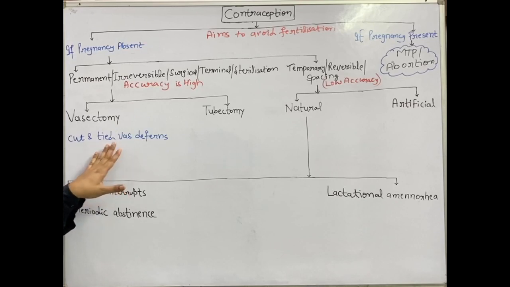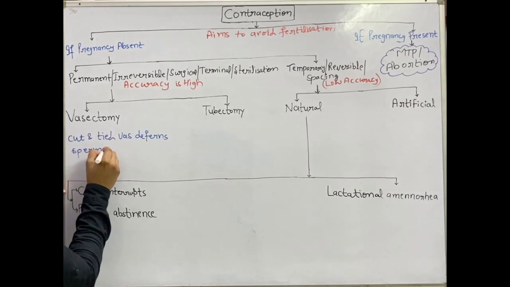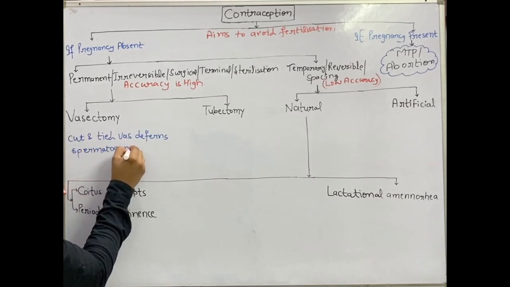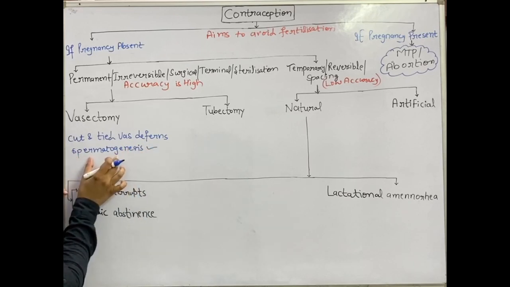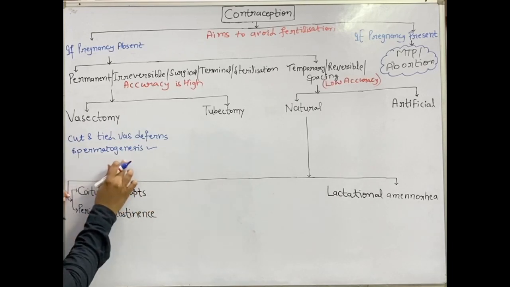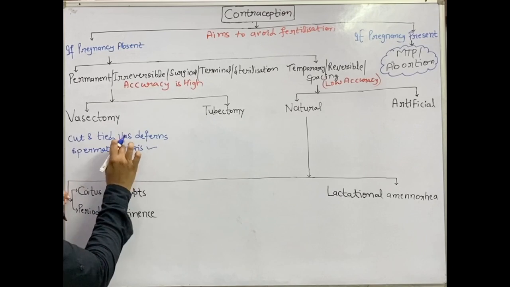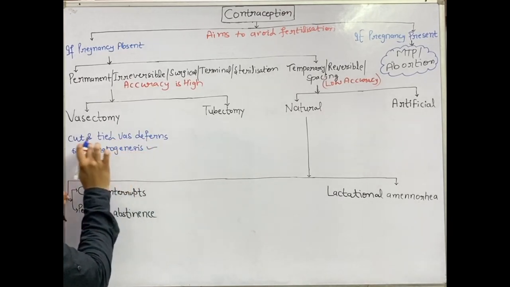So spermatogenesis will take place, but the sperm cannot come out through ejaculation. Sperm is produced in the testes, but the semen does not have sperm because the vas deferens is cut and tied.